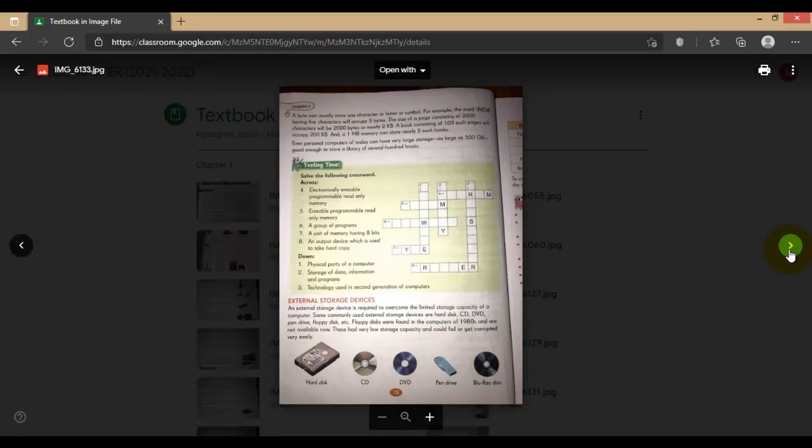This hard disk is much bigger than a CD, DVD, pen drive or Blu-ray disc. It's a much bigger storage device, so that we can store all the huge information and data in it. Maybe your files, movies, songs, everything, whatever. So nowadays the technology has changed.